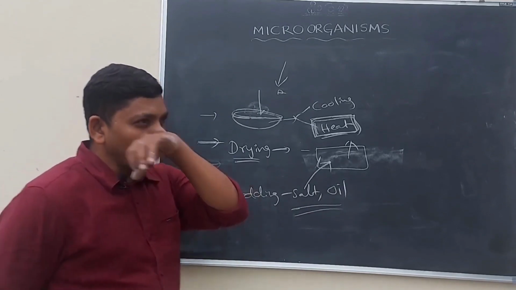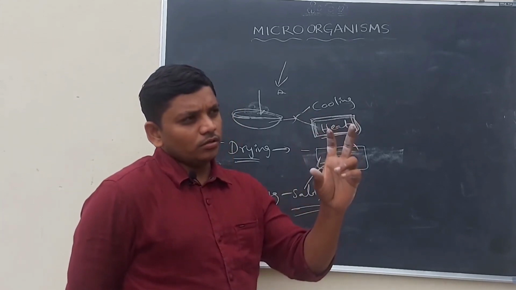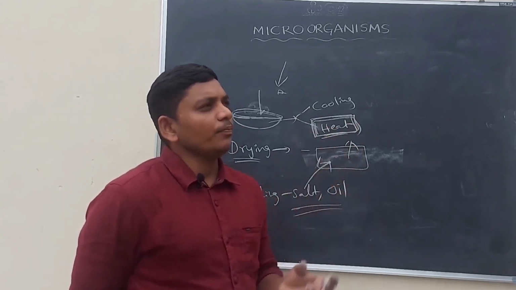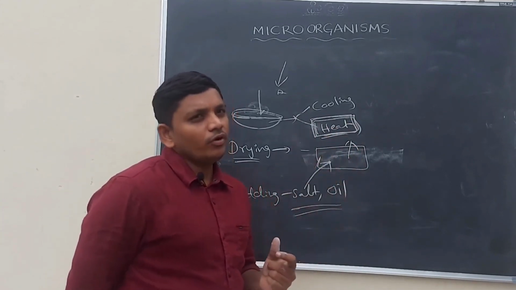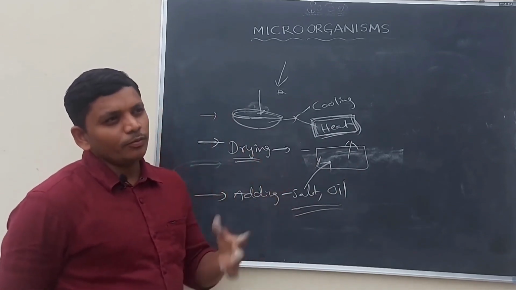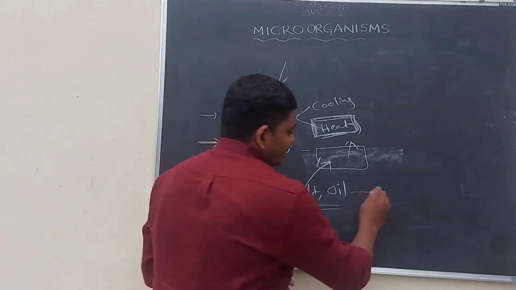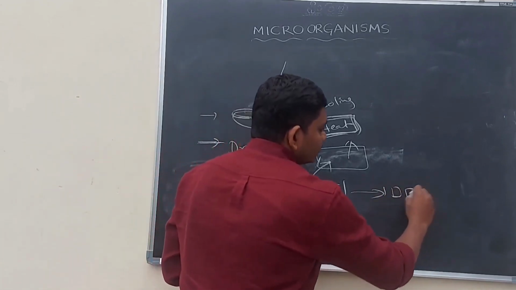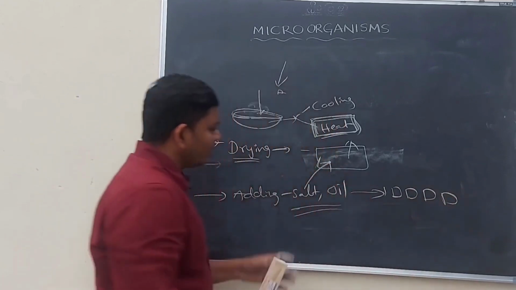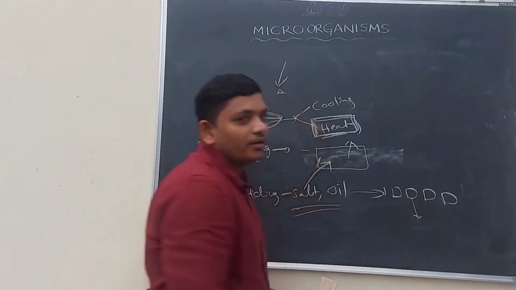For example, mango fruit. If you want to store raw mango, we can't store it for more than 7 or 10 days. It will spoil after that time. If we cut the mango into pieces and add salt and oil, then it can be stored for up to 1 year.